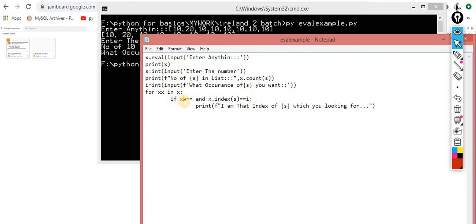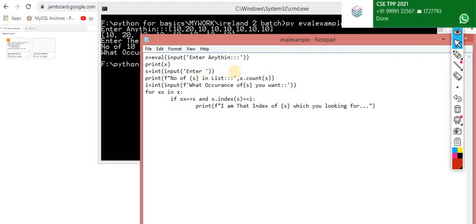So I am taking this item xx double equals to your item, basically the searching item, and xx dot index of the search number.